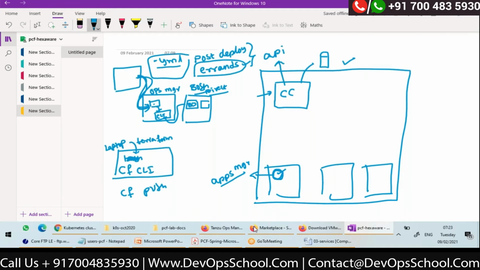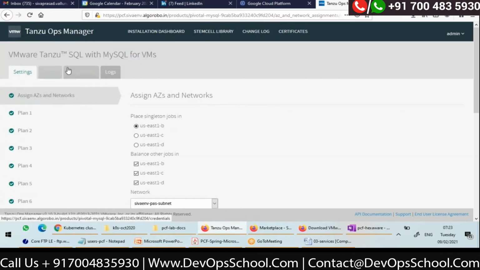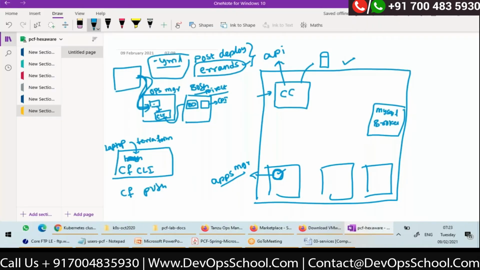BOSH director will use CPI, if you remember, cloud provider interface, to talk to the cloud. It will use CPI and it will create one VM called MySQL Broker VM. MySQL broker. That's all. This MySQL broker will be installed after I apply changes to this MySQL tile. One VM will be created with MySQL broker.